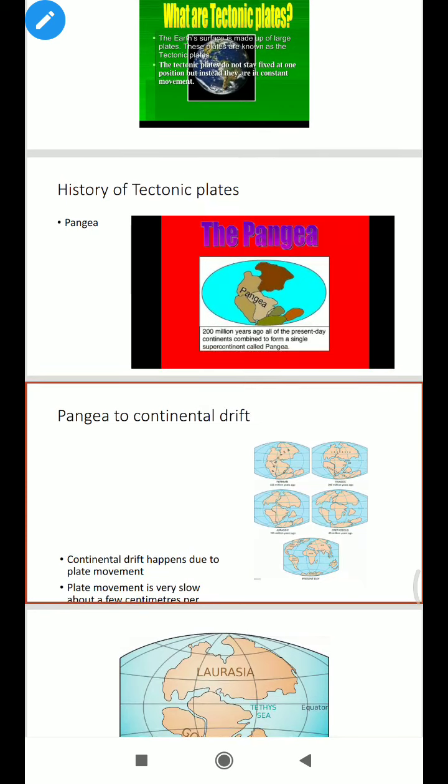Let us discuss the history of tectonic plates. About 225 million years ago, the present continents were combined into a single supercontinent called Pangaea.